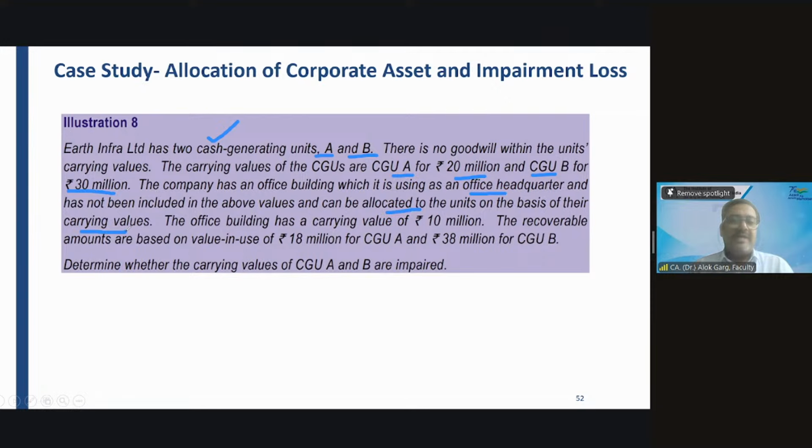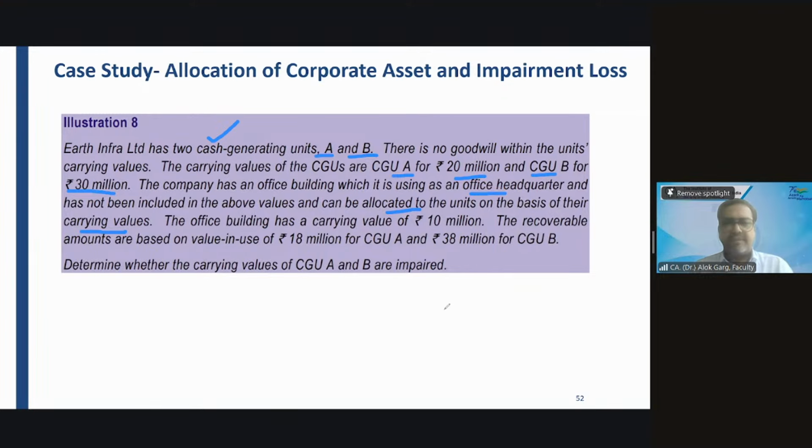So this company has a corporate asset. What is the corporate asset? It is used for administrative purposes. The company has a corporate asset which is the office building. The question says the value of this office building has to be allocated in the ratio of the carrying values of the CGUs.